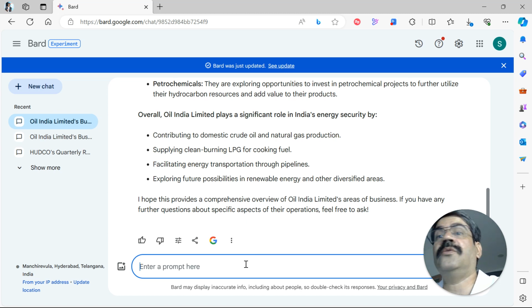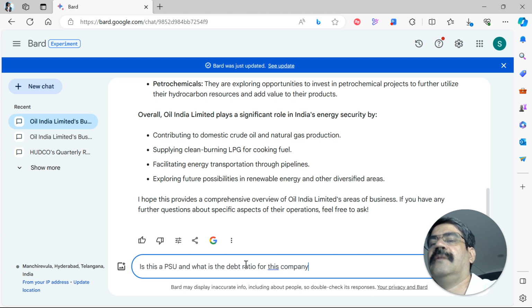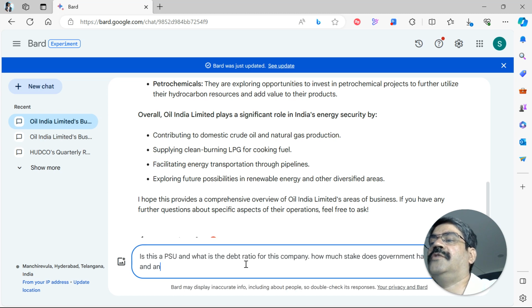So the first thing I would like to ask, given that the debt ratios have started increasing, and if this is a PSU, is: is this a PSU, and what is the debt ratio for this company? How much stake does the government have, and are there any mutual funds which are invested in it?